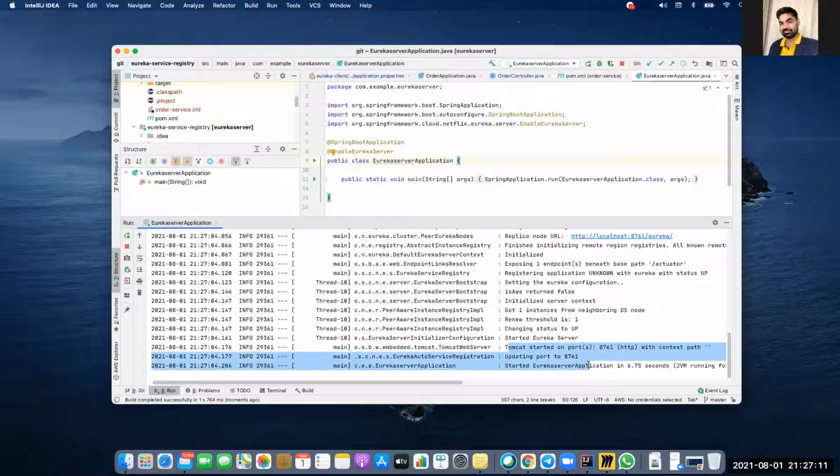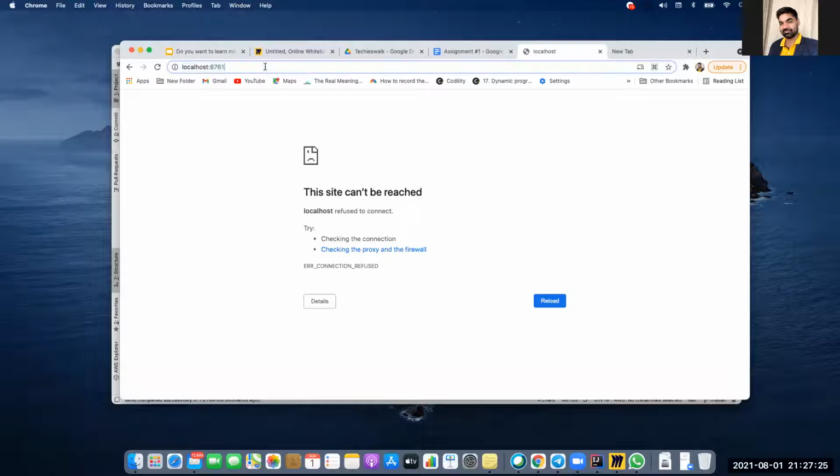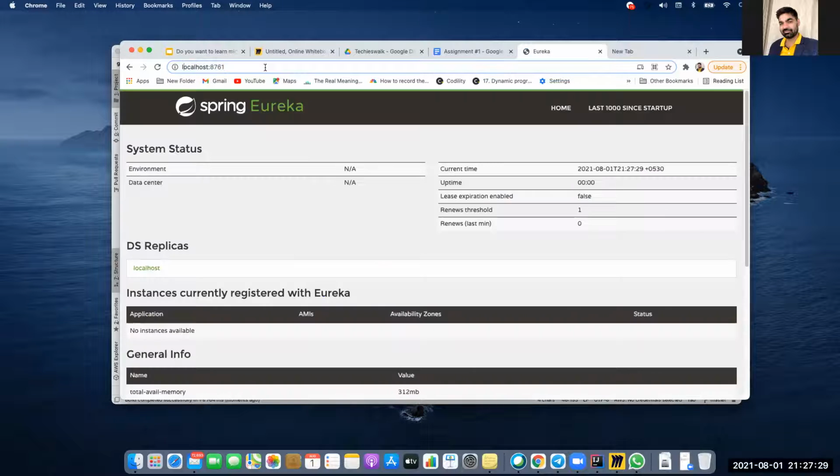And we will talk about why it is Tomcat, why not Jetty or another server. By default it opens in Tomcat. Okay, and this is the port. So now if I go to the browser, I opened it here that time, localhost 8761, because localhost is your local machine and 8761 is the port.